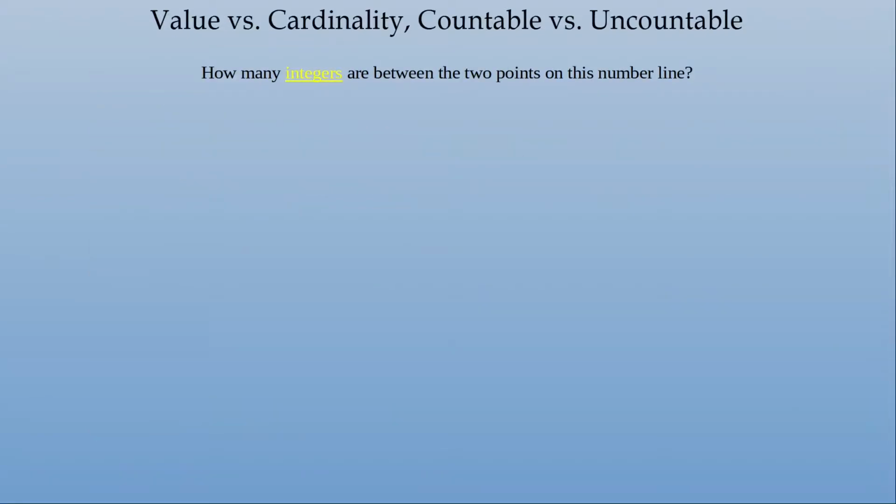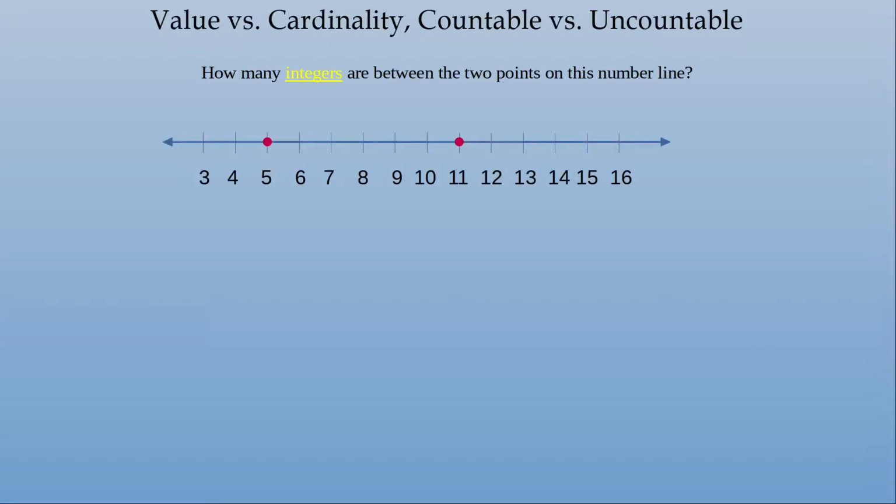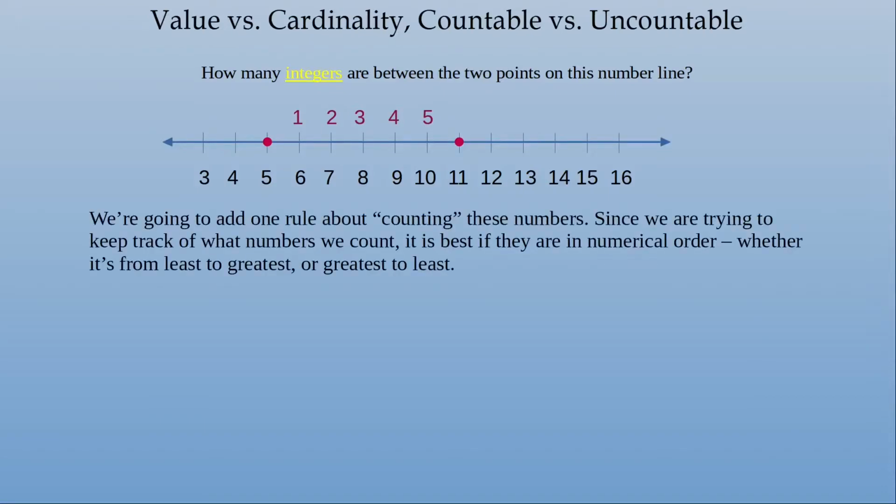How many integers are between the 2 points on this number line? So we want to know how many integers there are between 5 and 11. Well, we can count them very easily. That's 1, 2, 3, 4, 5. Okay, that was easy. We're going to add one rule about counting these numbers, though.